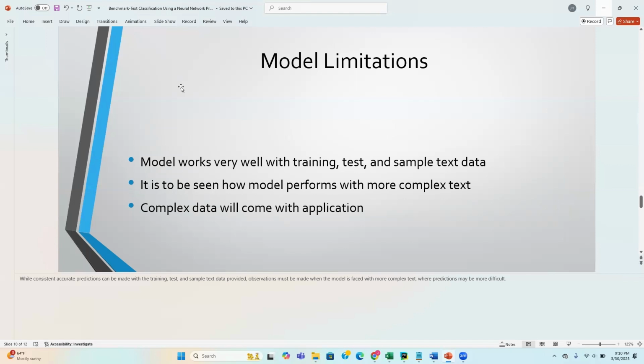And so, while it's clear that the model works very well with training tests and sample text data, it is to be seen how the model performs with more complex text. Observations must be made when the model is faced with more complex text data, in which cases will be more difficult to predict. And so it will take time and application of the model to officially gauge the success of the model.